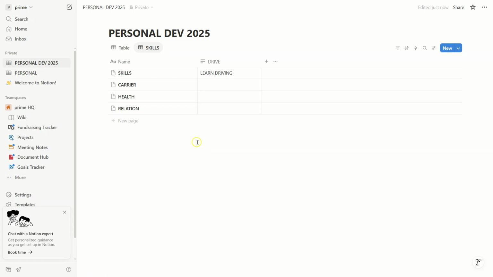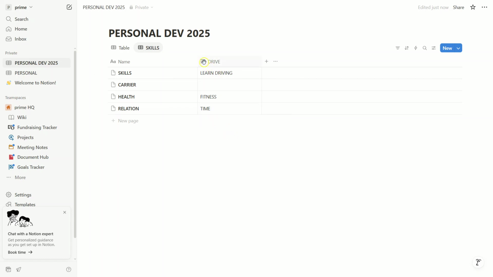Now let's tackle the health and relationship sections. In health, you could list fitness targets, dietary changes, or mental health goals. In relationships, consider aspects like improving communication or spending more quality time with loved ones. Each of these areas contributes to your overall well-being, so don't neglect them.